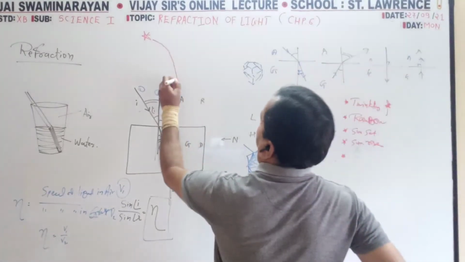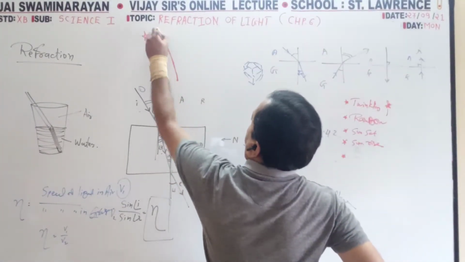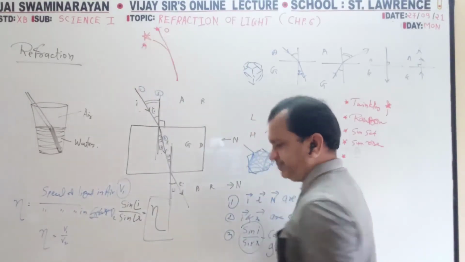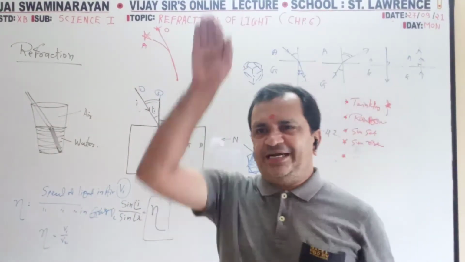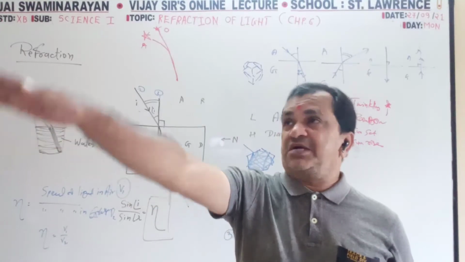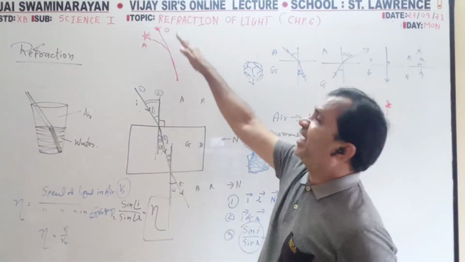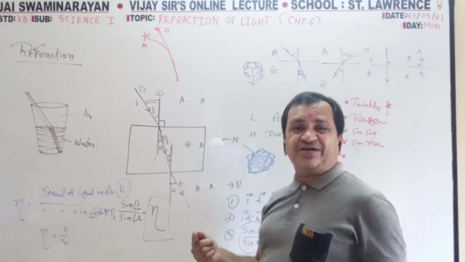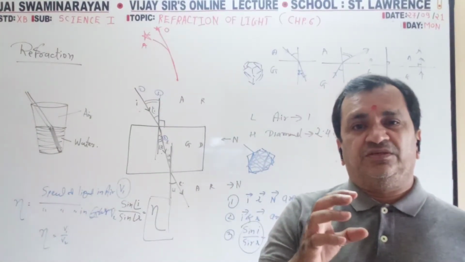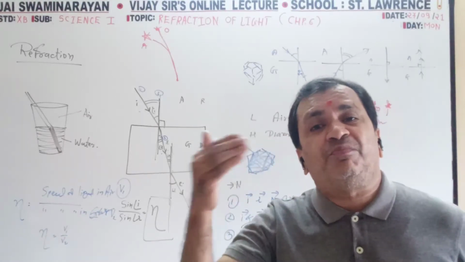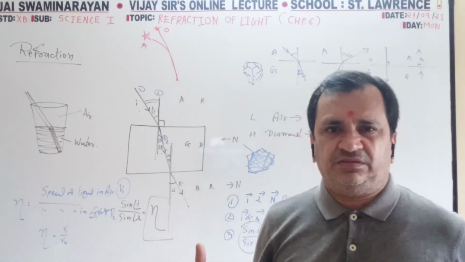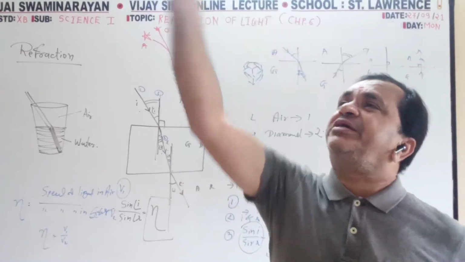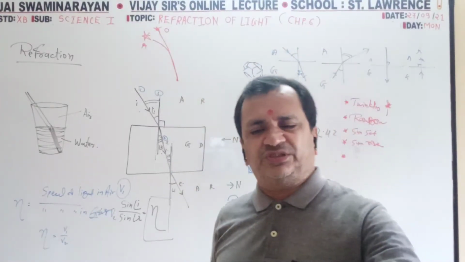The star is exactly on the straight line, but this is the original, and this is where it appears. It appears slightly down, but the straight line we can't see, because from here to here to here it is refracting. So because of multiple refraction, we observe it not at the original position, but at a different position.